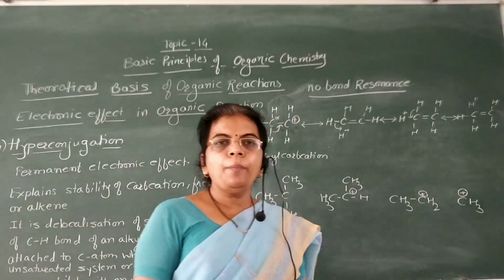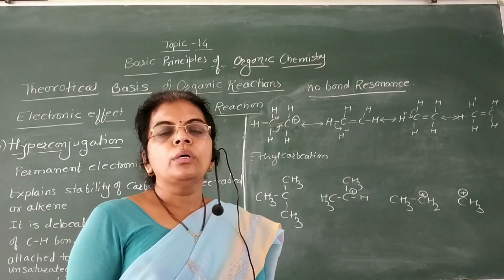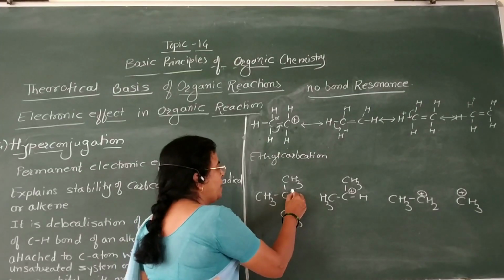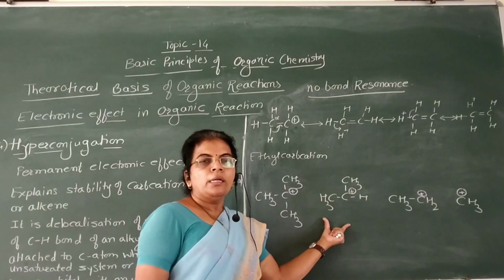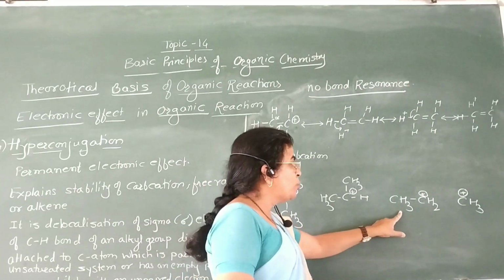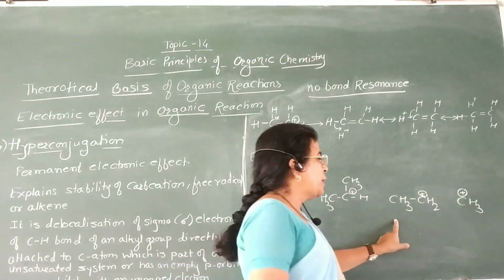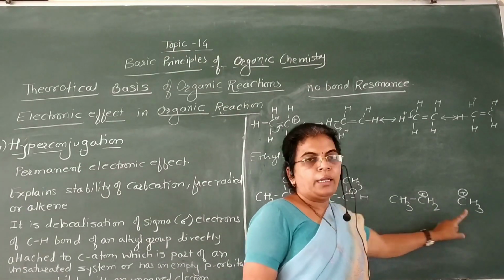By using hyperconjugation, we can discuss the stability of carbocations. We know that a tertiary carbocation is more stable than a secondary carbocation, a secondary carbocation is more stable than a primary carbocation, and a primary carbocation is more stable than the methyl carbocation.